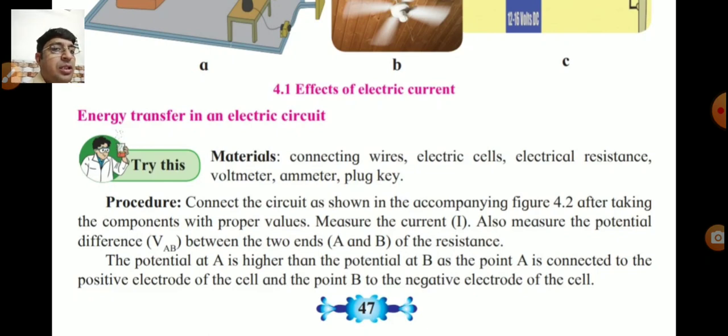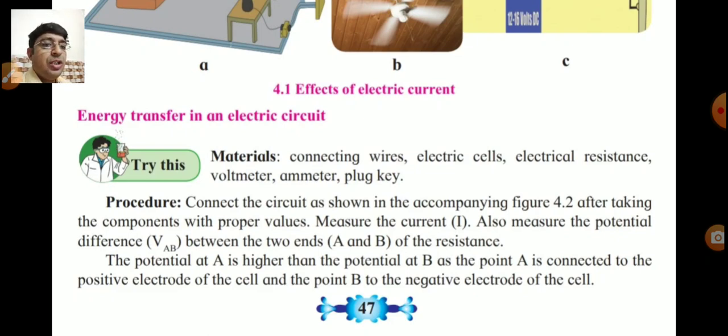After taking the components with the proper values, measure the current I. Also measure the potential difference, that is the voltage between point A and B, indicated as VAB, between the two ends A and B of the resistance.